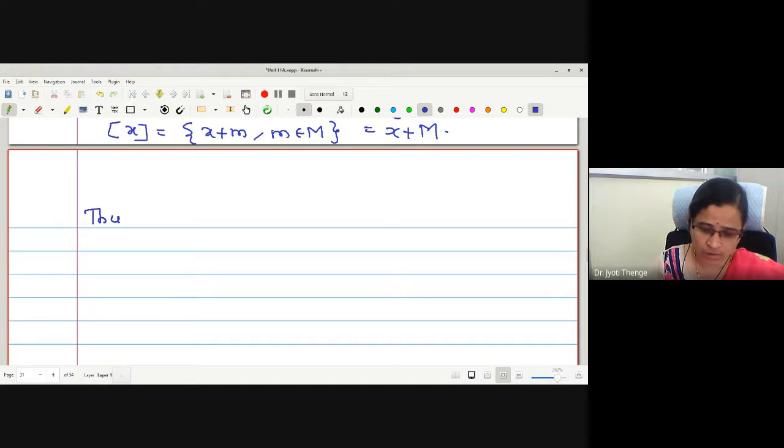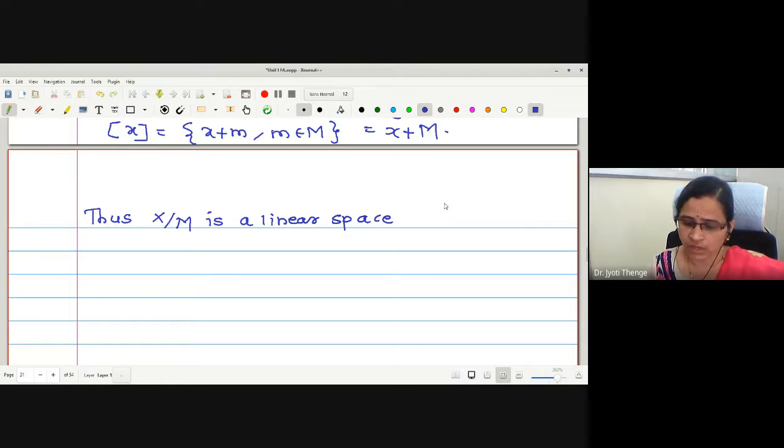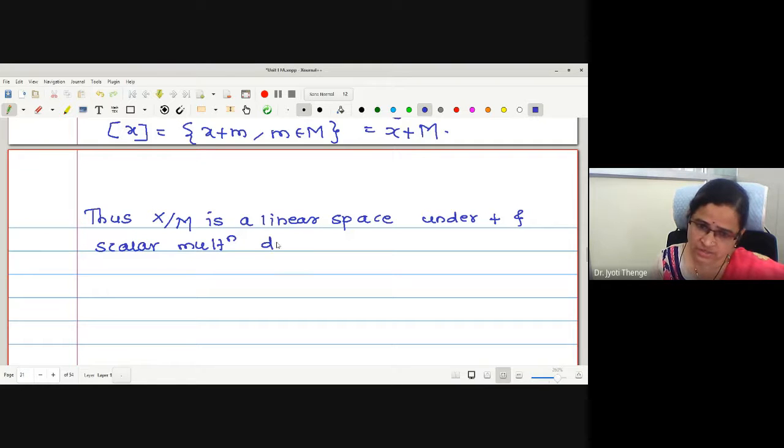Thus, X by M is a linear space under addition and scalar multiplication, defined as. How is this defined? You all are familiar with this.